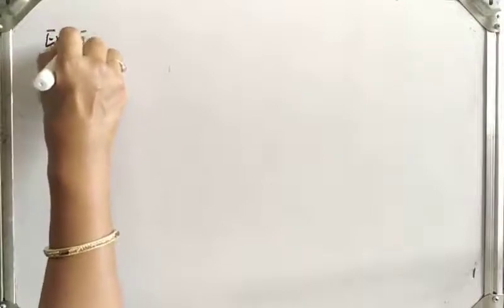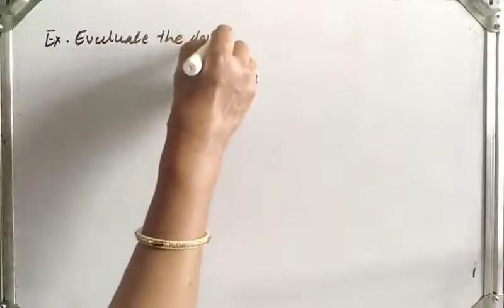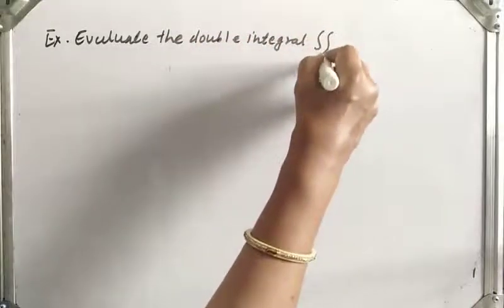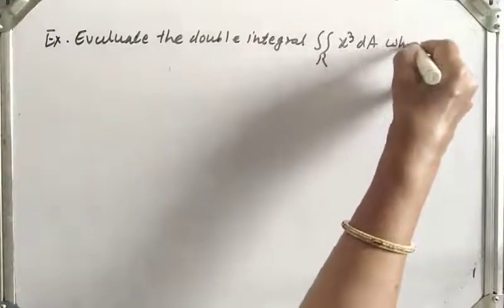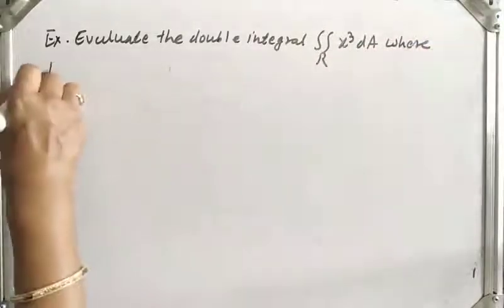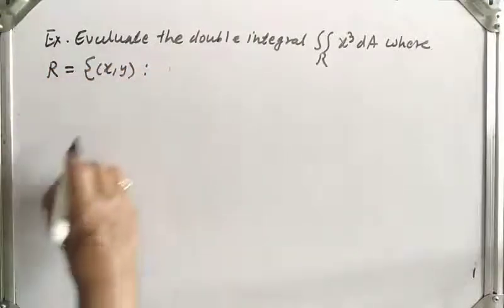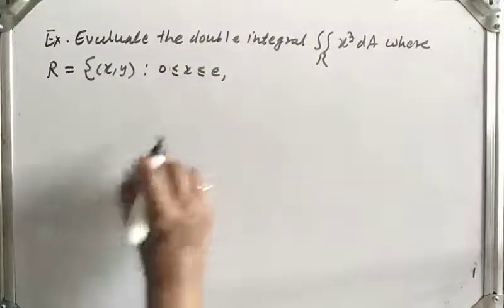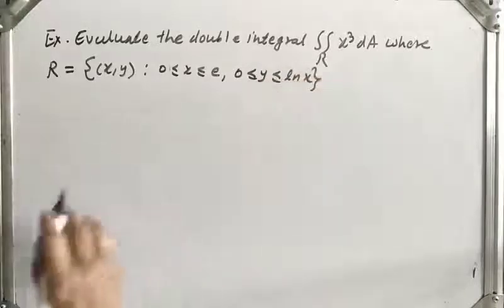Next example is: evaluate the double integral over R of x cube dA, where region R is the set of all (x, y) such that x is between 0 to e and y is between 0 to log x.